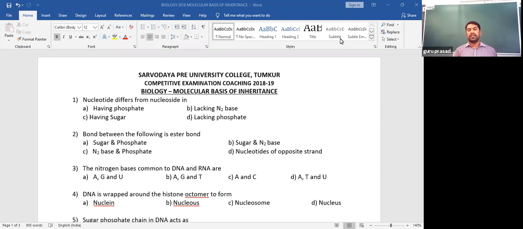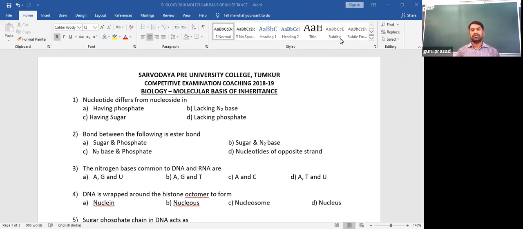Option D: A, T and U. This is not applicable to either DNA or RNA, because thymine and uracil are both given. We don't find both present in any one nucleic acid. Either thymine is present and uracil is absent in DNA, or uracil is present and thymine is absent in RNA. So D is not a proper nitrogen base composition for any nucleic acid. Might you understand the third question on the basis of presence or absence of nitrogen bases?